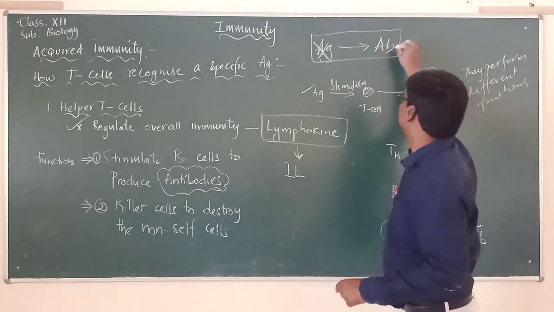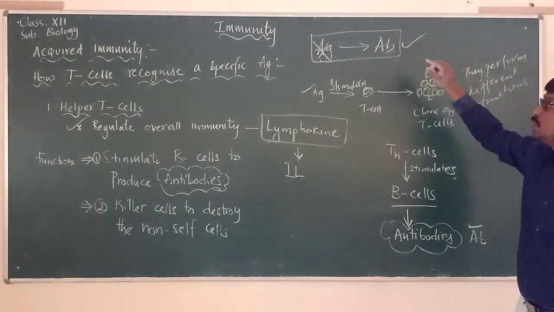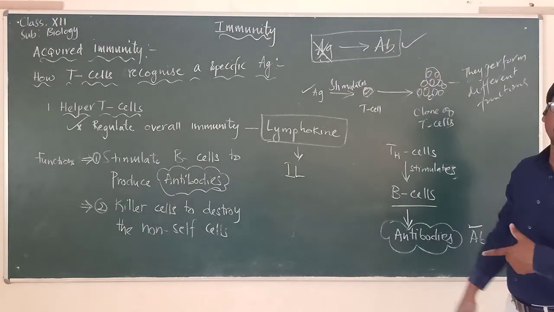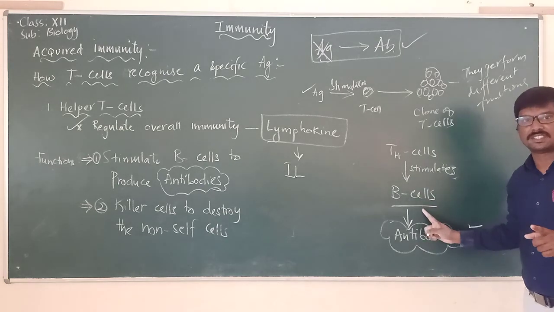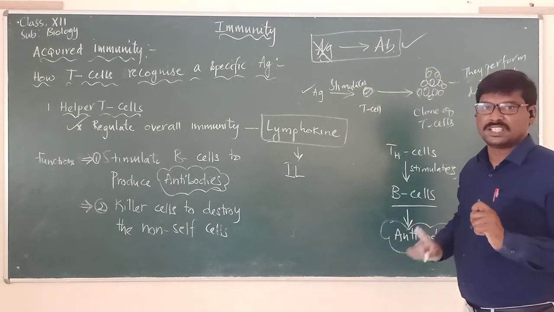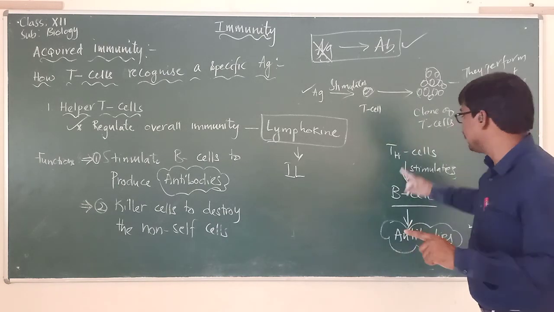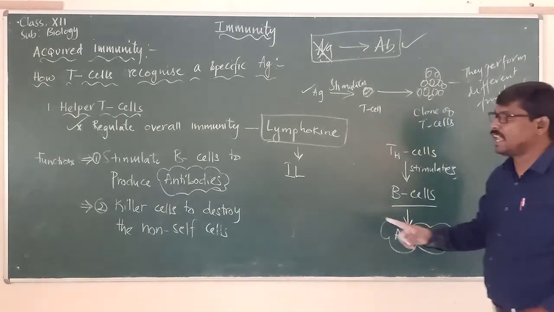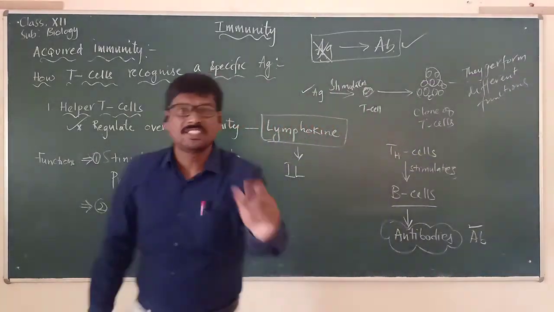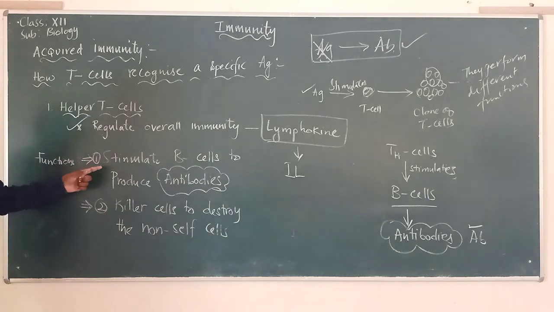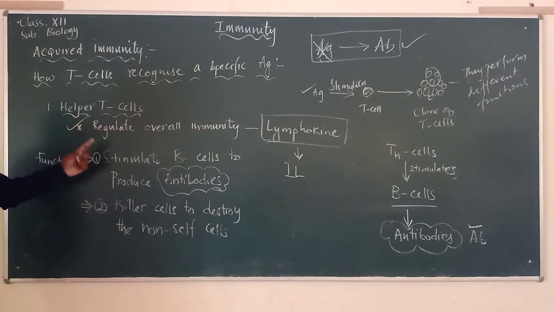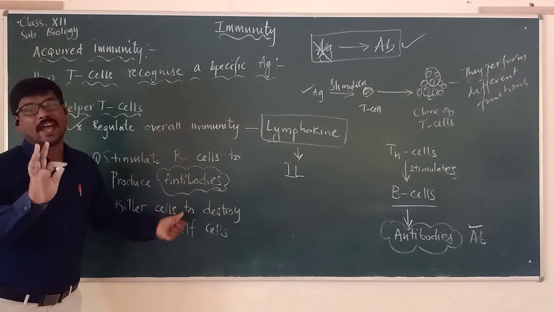So it is destroyed by what? The antibodies, which are very important in our body, produced by the B cells. When will the B cells produce these antibodies? Only when they are stimulated by the T helper cells. So in simple terms, T helper cells stimulate B cells to produce antibodies.